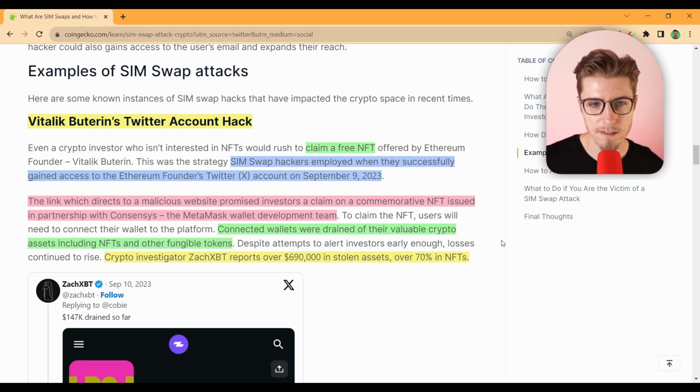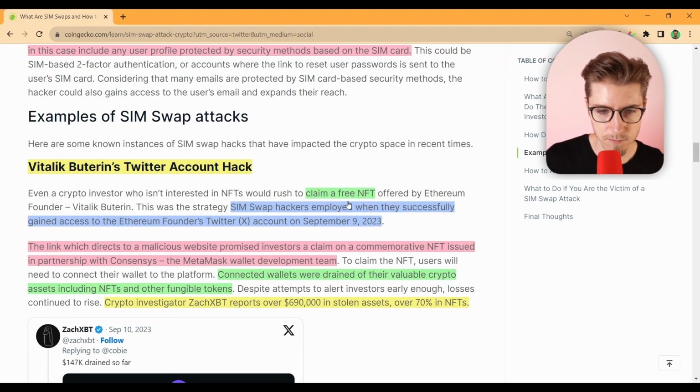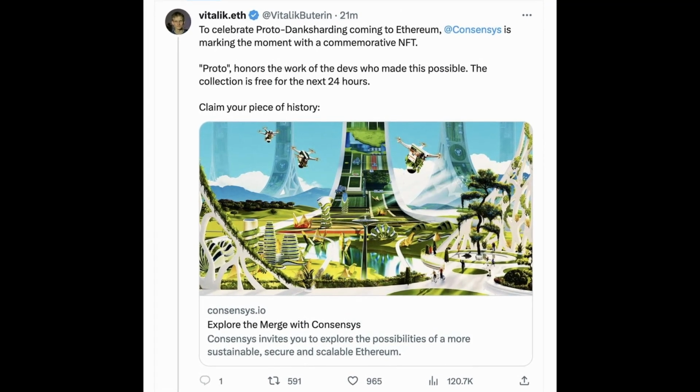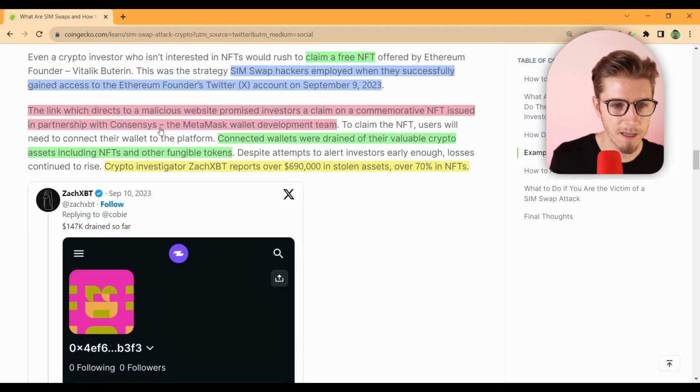And here we dive into some of the most popular examples that are coming from the crypto space right now with SIM swaps. This one was pretty huge, in which Vitalik's Twitter account was hacked, which led him to actually leave Twitter for Farcaster. So the strategy that the SIM swap hackers employed when they got in on September 9th was to claim a free NFT. The link, which directed to a malicious website, promised investors a claim on a commemorative NFT issued in partnership with ConsenSys, the MetaMask wallet development team.